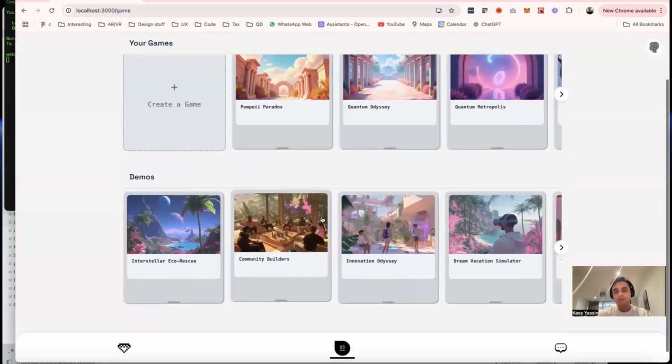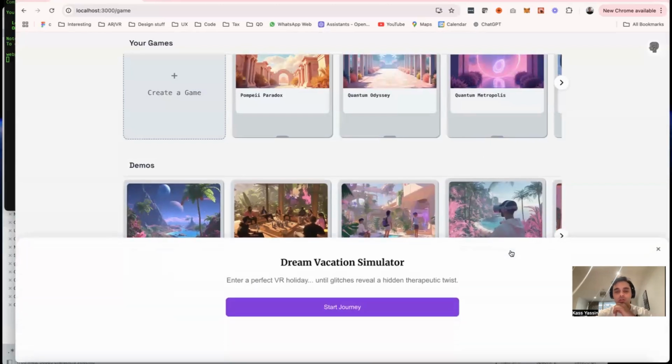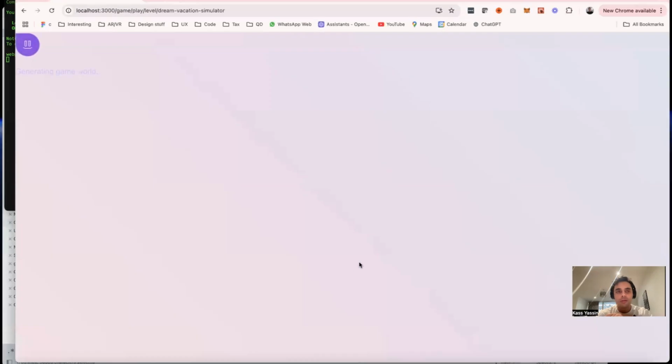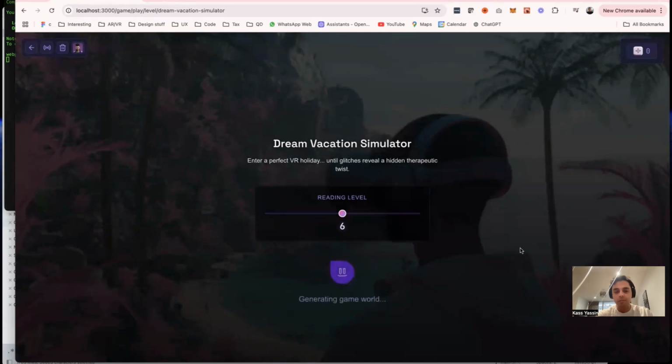And maybe to give you a sense of what the gameplay actually looks like, I'm going to show you some of the demo games that I've got here. So, one that I really like is the Dream Vacation Simulator. And if I start this one here, that'll pop me into this screen, and the music in the background. So I'll start the adventure.